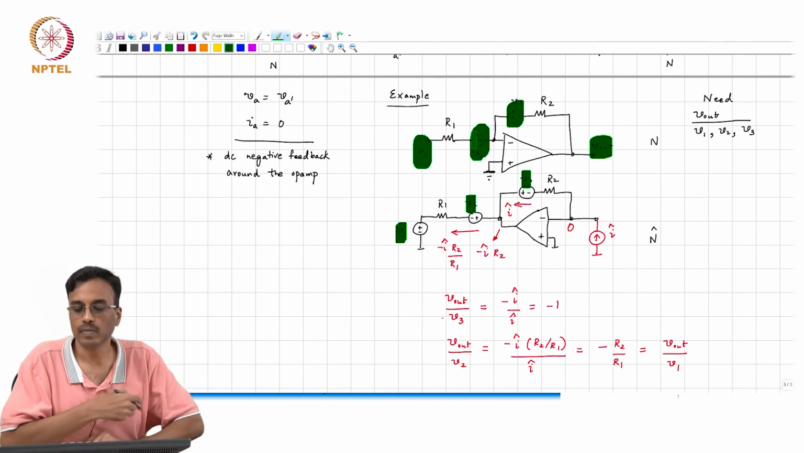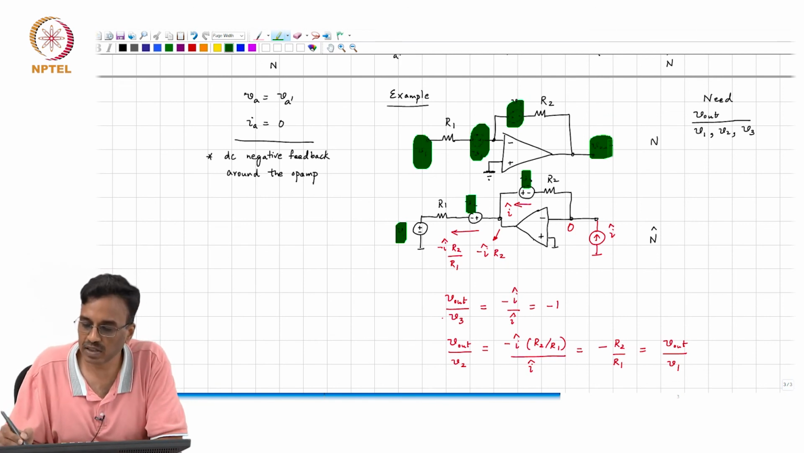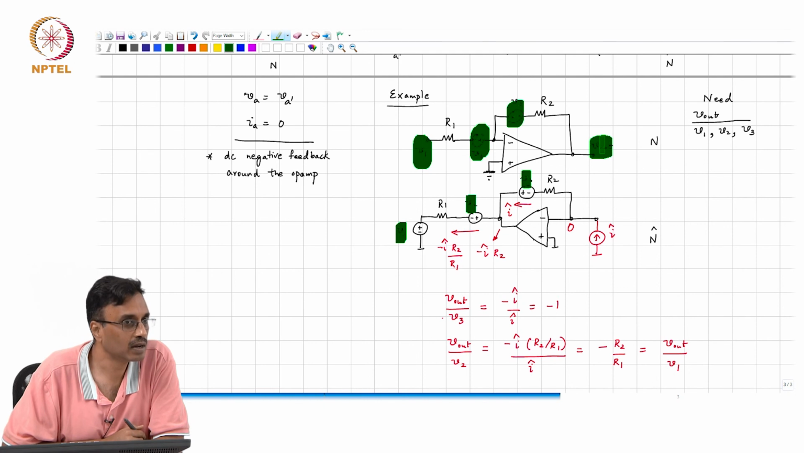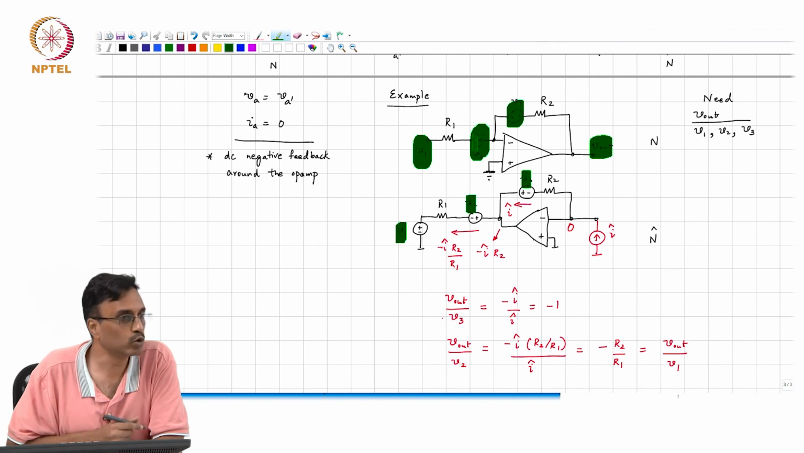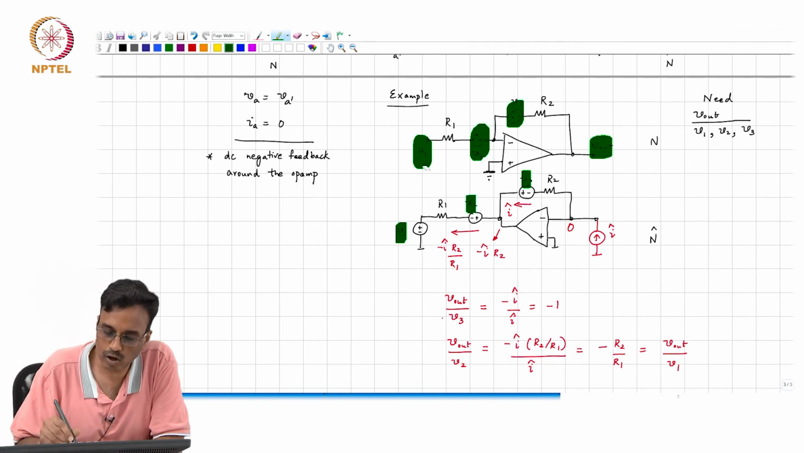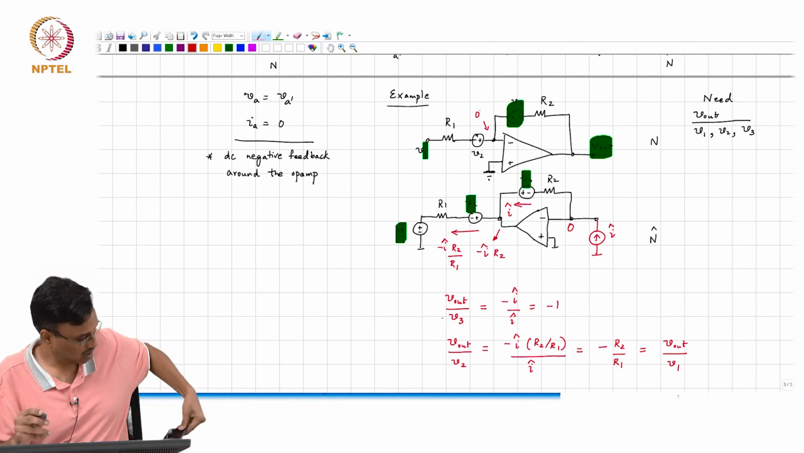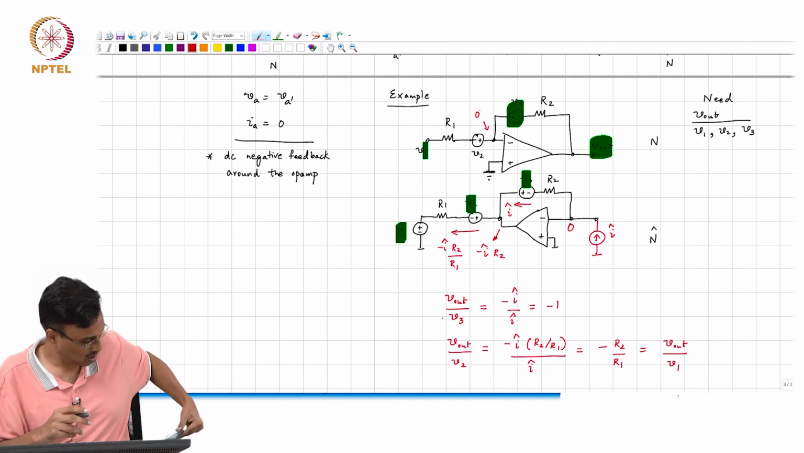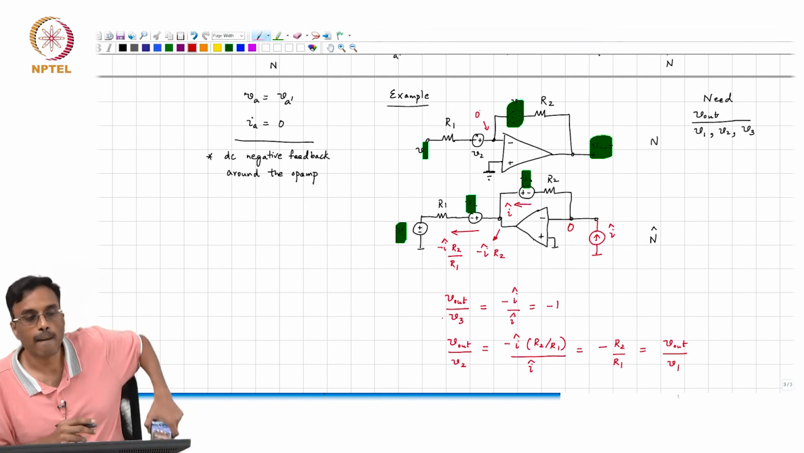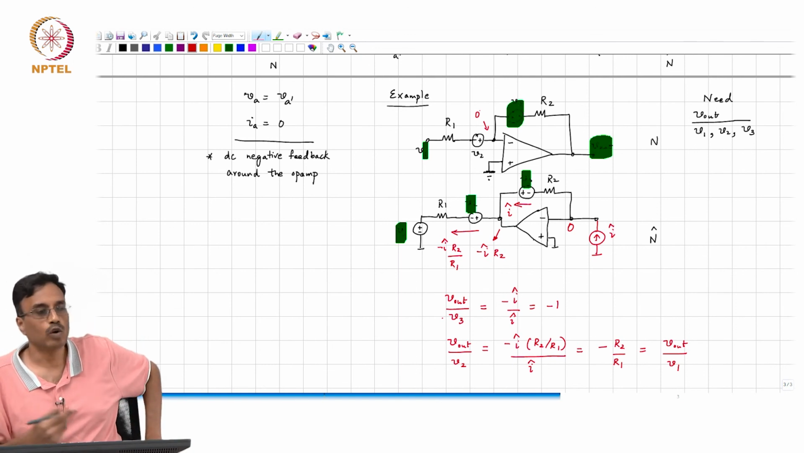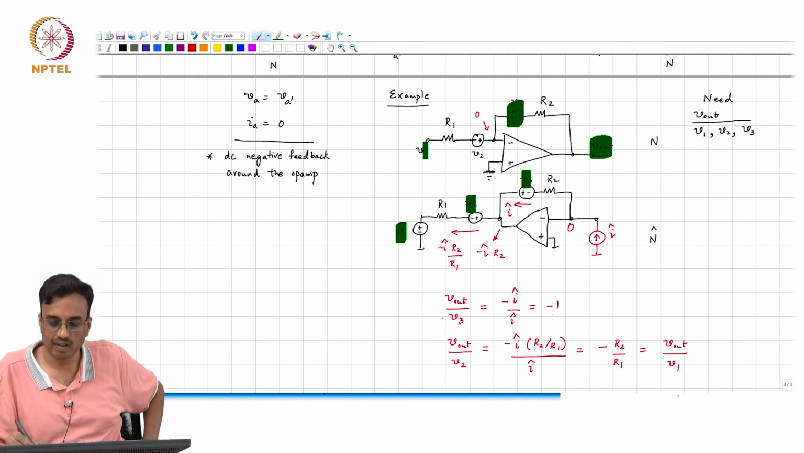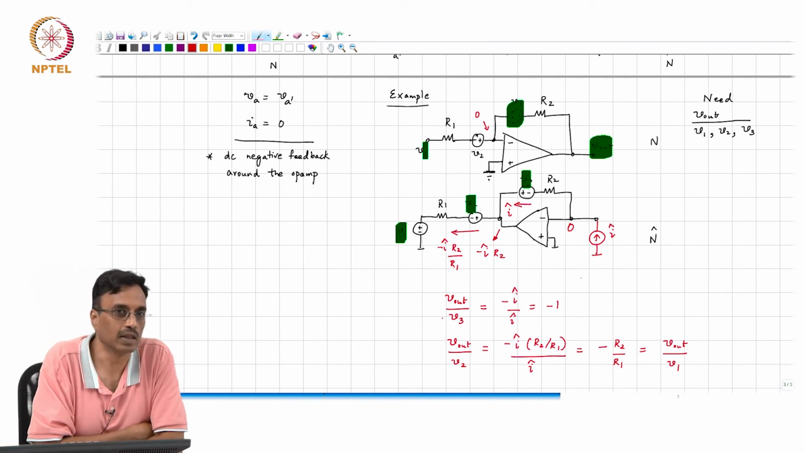From V3, what is the transfer function from V3 to V out in the original network? Well, you assume V1 and V2 to be 0. The virtual ground potential will be 0, okay, and V out will be minus V3, right, and fortunately that's also what's predicted by the adjoint method.